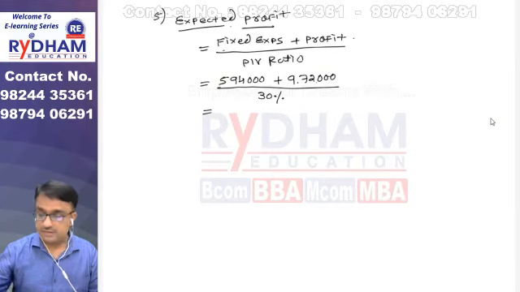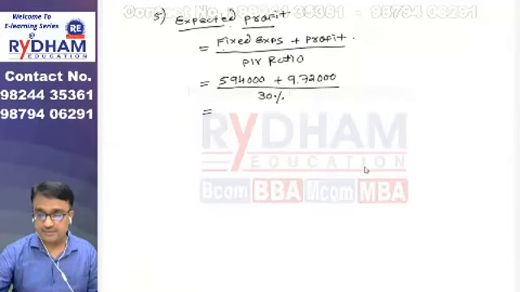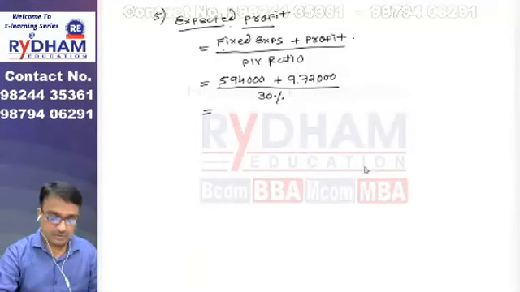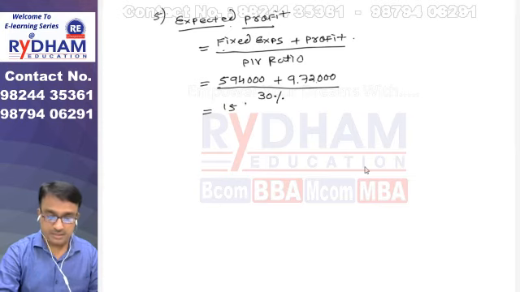Now calculate this. So 5,94,000 is your fixed cost plus 9,72,000 is the amount of profit. So the total is 15,66,000. 15,66,000 divided by 30%.